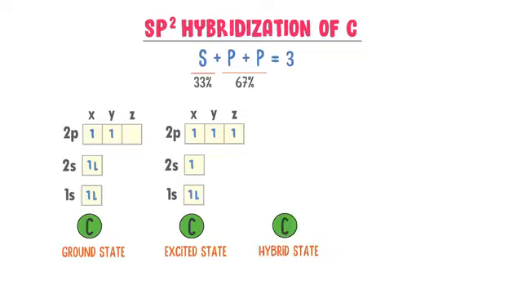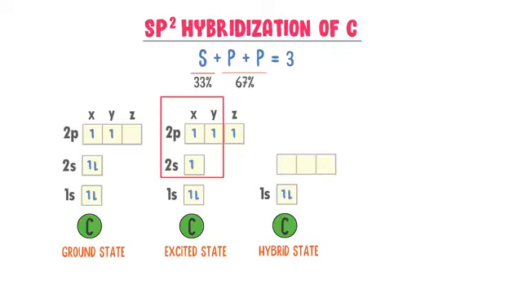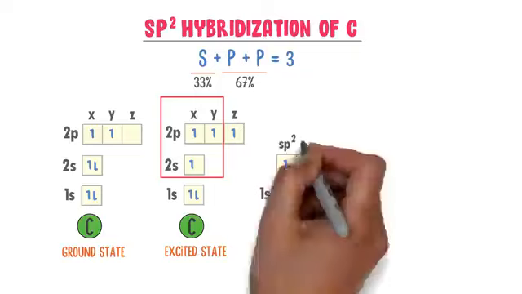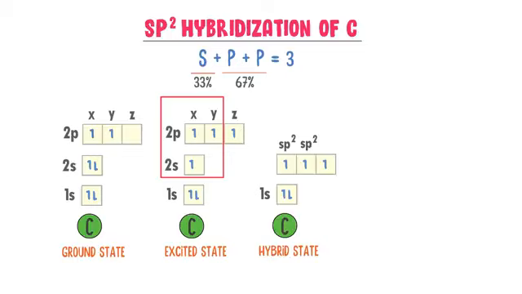Now in the hybrid state, there are already 2 electrons present in the 1s orbital. We know that in sp2 hybridization, the 2s orbital and two 2p orbitals combine together. So this 2s orbital and the x and y orbitals of 2p would combine together to form 3 orbitals of sp2 hybridization. Thus I will put these unpaired electrons in these hybrid orbitals having the same spin. This is the first sp2 orbital, this is the second sp2 orbital, and this is the third sp2 orbital. Lastly, I write this z orbital of 2p here.